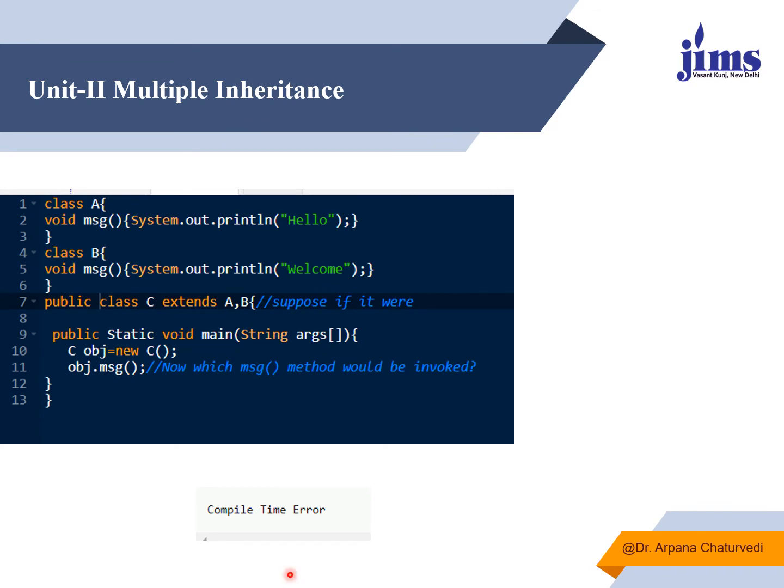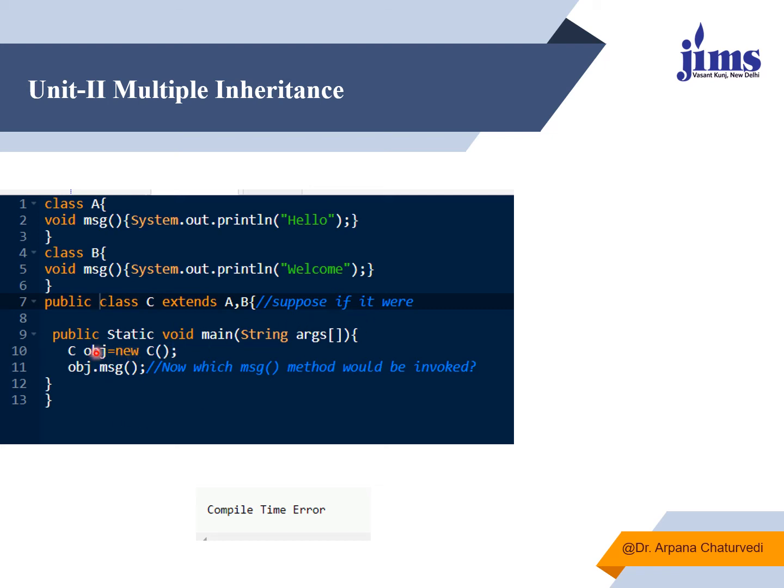So here it is shown in the example that I have one class A. Class A has a message function, and I have another class B. Class B also has a message function with a different output. Class C is going to inherit from A and B, for which we have written extends A comma B, and now we will make the object of the child class. The moment we go to the child class, as per the rule, all the members inherited from the parent class will be available if the accessibility mode is default, public or protected in terms of inheritance.